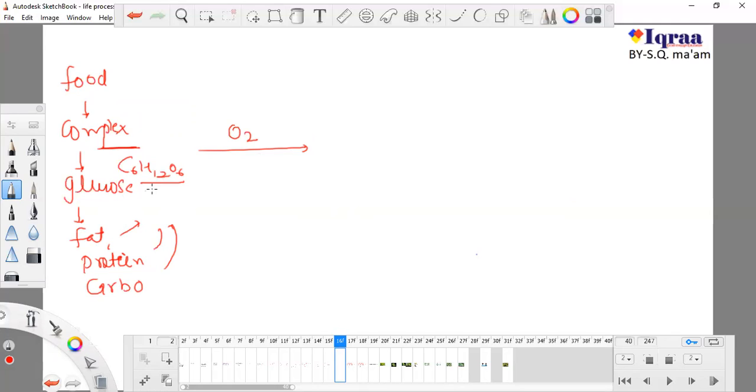So this is a complex thing, and this is our food we have taken, and we breathe and take oxygen inside, and these break down into CO2 and H2O plus energy. We studied this is known as the reaction of respiration. So this CO2 gets exhaled outside, and we intake oxygen and we exhale CO2. So here we are going from complex to simple.